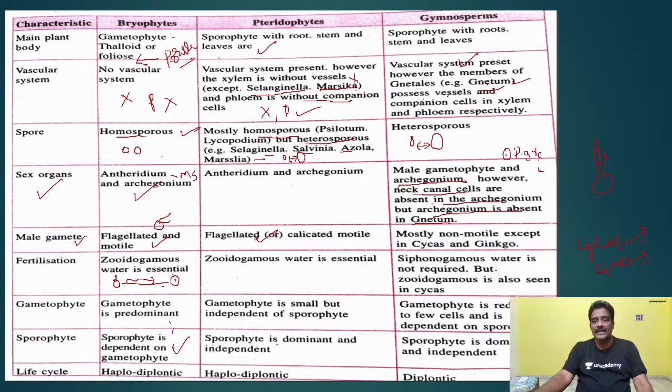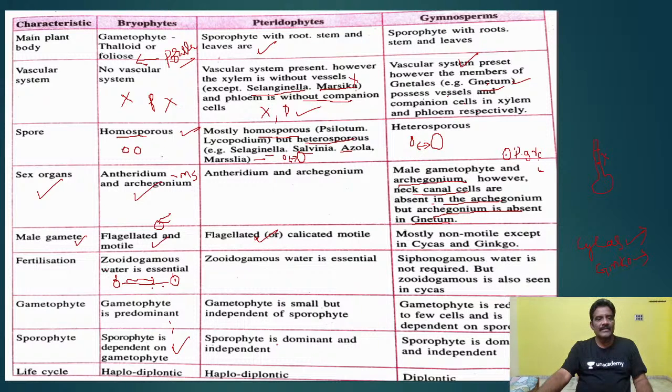So cycas and ginkgo are the two examples coming under gymnosperms having motile gametes. This is a very important bit. Okay, motile gametes are present here. And another important point you have to understand here is